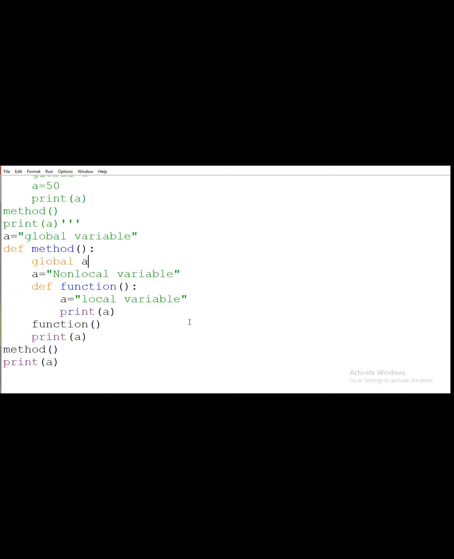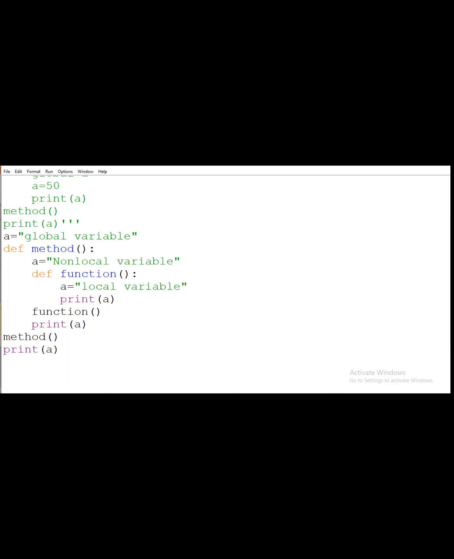Why? Because here I am declaring this non-local variable as a global variable. So at this point it will display non-local, and here it will display non-local, and at this point it will simply display the local one. Okay, so this will be the example of the non-local keyword.